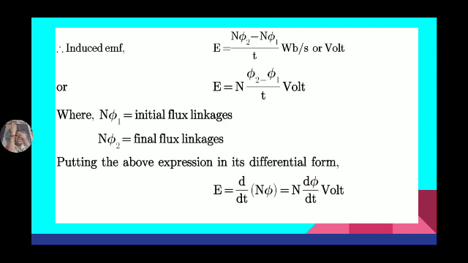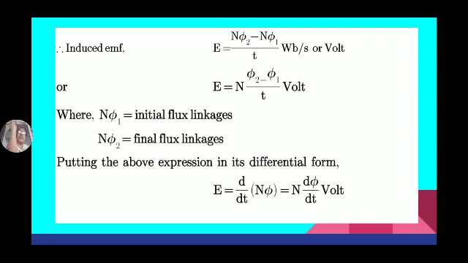So what is the rate of change of flux linkages? Change in flux by time taken. Change in flux is final flux minus initial flux: N phi 2 minus N phi 1 by T. So E is equal to N (phi 2 minus phi 1) by T. Phi 2 minus phi 1 is nothing but d phi. So E is equal to N d phi by dt, where N phi 1 is the initial flux linkage and N phi 2 is the final flux linkage.